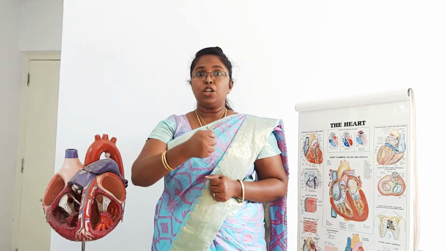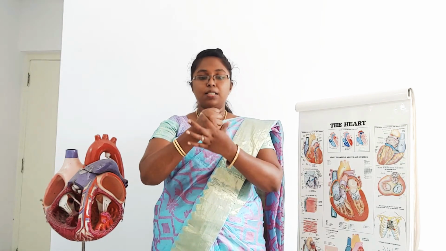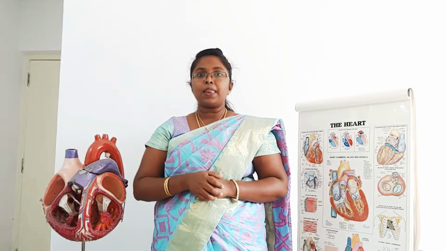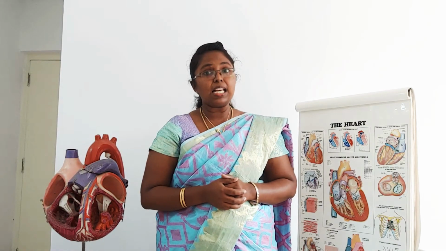If you see, this is a small model of a heart. This heart is roughly cone shaped but made up of muscles. There is no bone in a heart, it is made up of muscle. In each person, the size of the heart will be about the size of their fist. My heart size will be like this. Only this much is the size of mine. Roughly, in a woman the weight of the heart is 250 grams. For males, it is 310 grams.